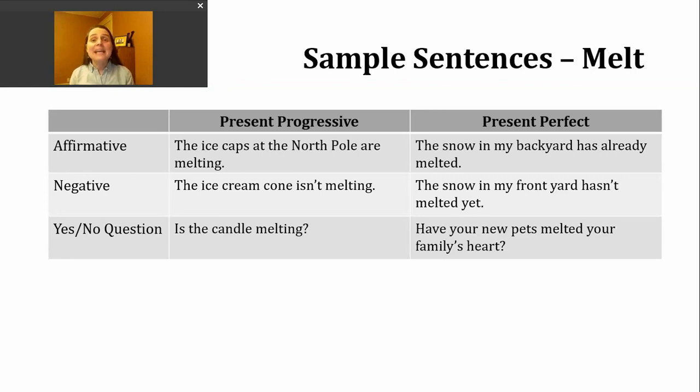And if you want to make a yes or no question in the present progressive, so you're asking, is something happening right now, or is this action in progress, you'll want to start with a form of be.